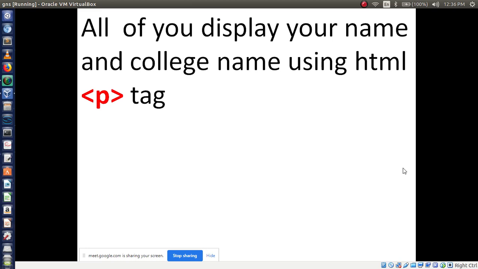The first tag, HTML, you wrote in capital letters. You have to write in small case letters. Okay.